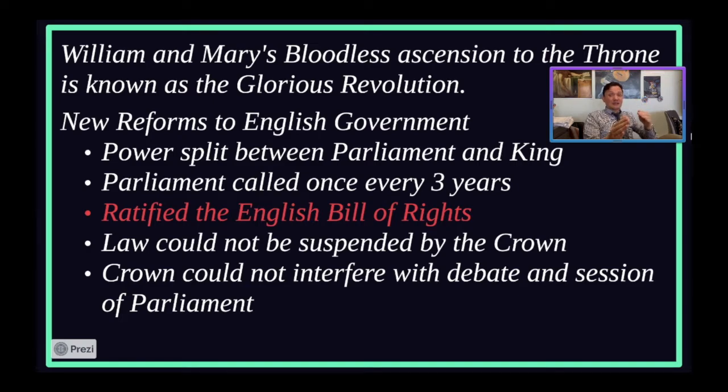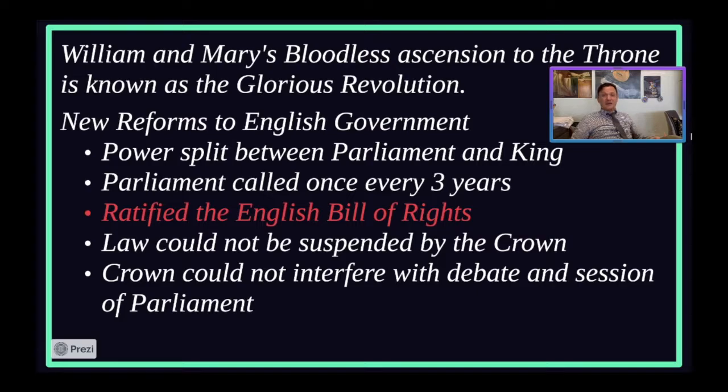And then another big thing that's going to happen is the ratification of the English Bill of Rights, which was inspired by John Locke, a guy we'll talk about in a second, and by the movements of many Enlightenment thinkers coming around during this time period. Because remember, in the background, the Enlightenment is starting and the Scientific Revolution had already begun. The English Bill of Rights will give a massive set of rights to English people, including rights that we have in the United States now, like freedom of speech, freedom of assembly, and free and participatory government.